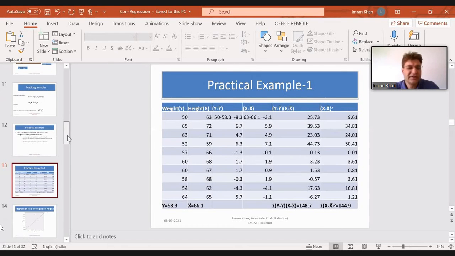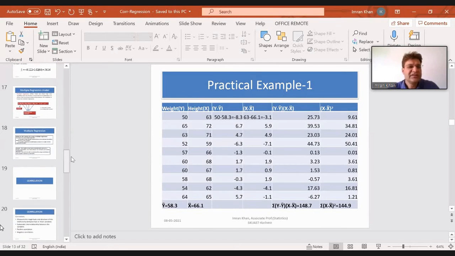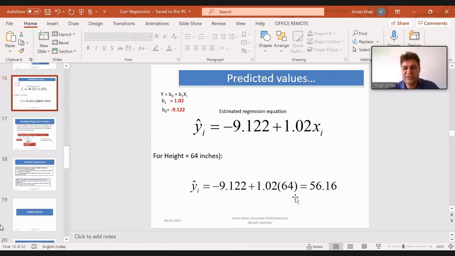How can we predict it? We can just substitute the value. We have established the relation. You have constructed an equation, which is yi hat equals minus 9.122 plus 1.02 xi. Now, xi is your independent variable.